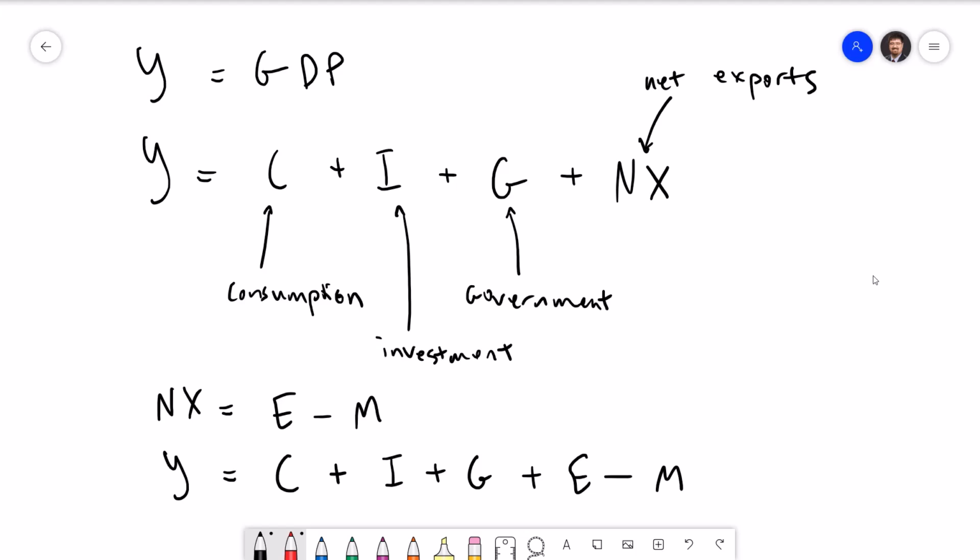Thinking about exports, we need to include those as a positive in the GDP equation because they are still produced within the country but do not count in either C, I, or G. So we need to account for them here.